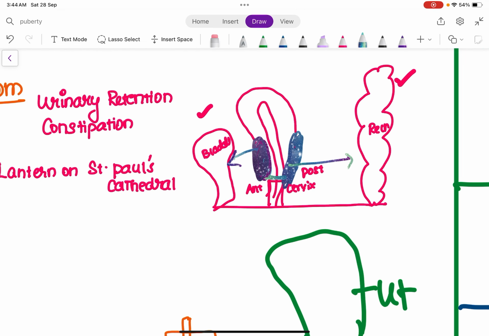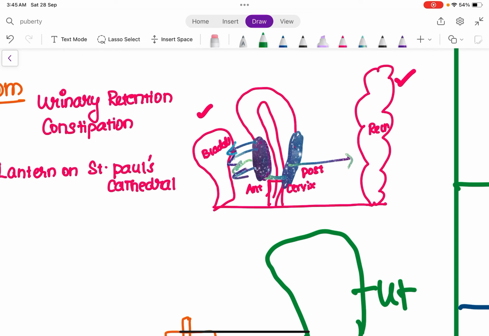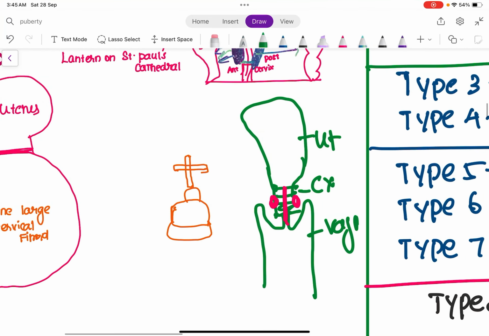So anterior cervical fibroid will present with symptoms of urinary retention. Since this fibroid is going to exert some kind of pressure over the bladder, it will present with symptoms of urinary retention. Is that clear? If the fibroid is present in the posterior cervix, it is going to put some pressure on the rectum, and the patient will present with complaints of constipation. Is that clear? Yes. So anterior cervical fibroid, the patient presents with urinary retention. Posterior cervical fibroid, because of the pressure, the patient will experience constipation. Okay, so now we have discussed anterior as well as posterior.